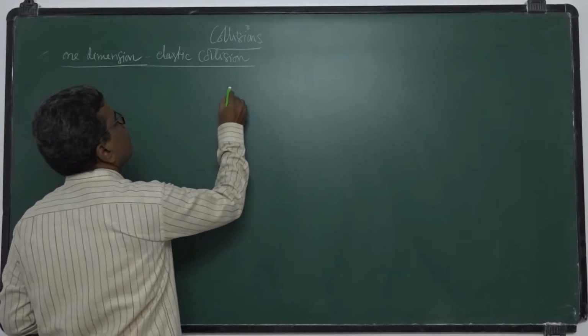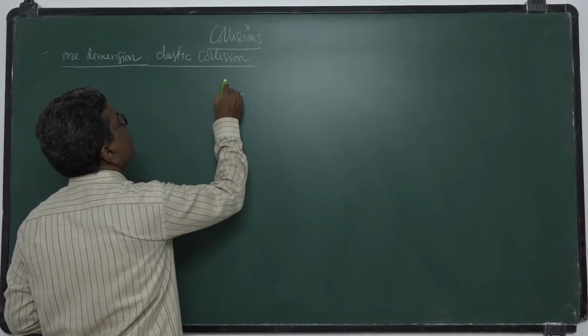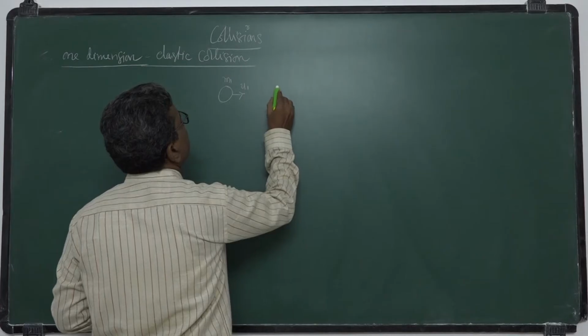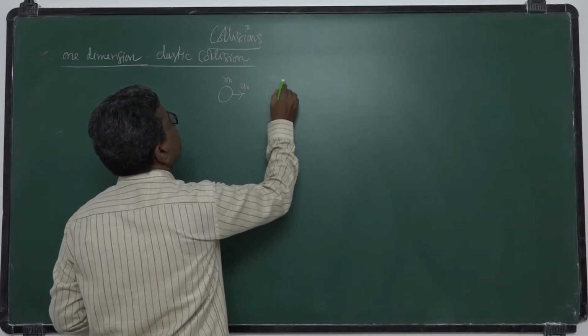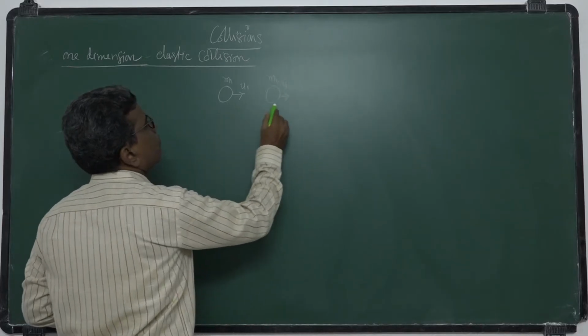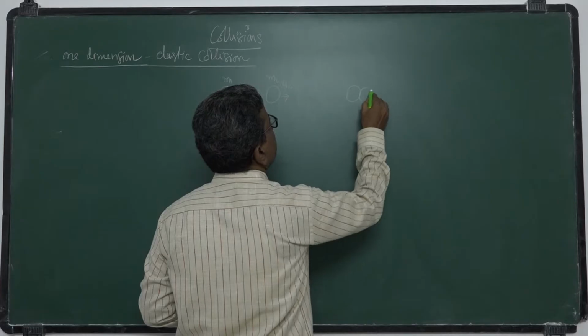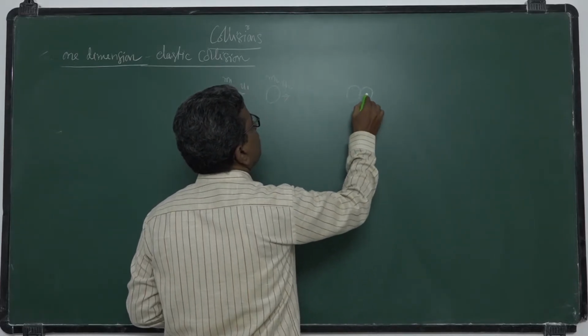So we consider two bodies of masses m1 moving with velocity u1 and m2 moving with velocity u2. They collide with each other. During the collision, they exert impulse forces on one another.